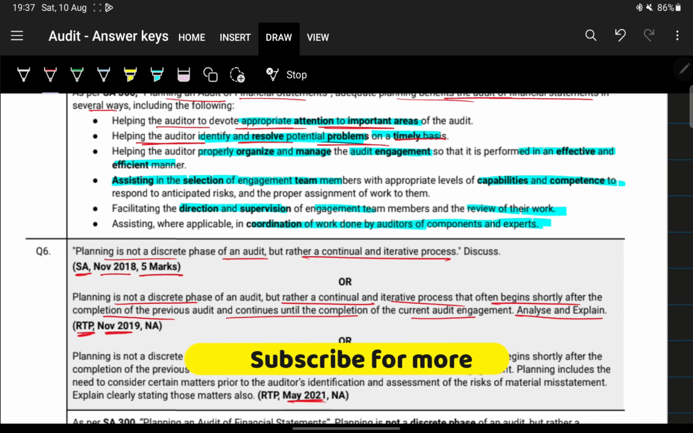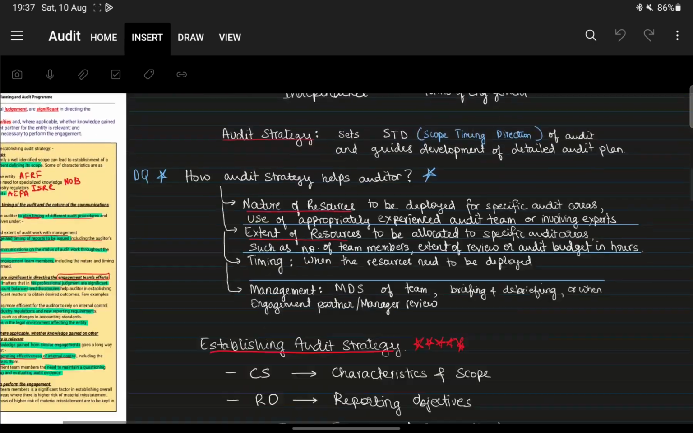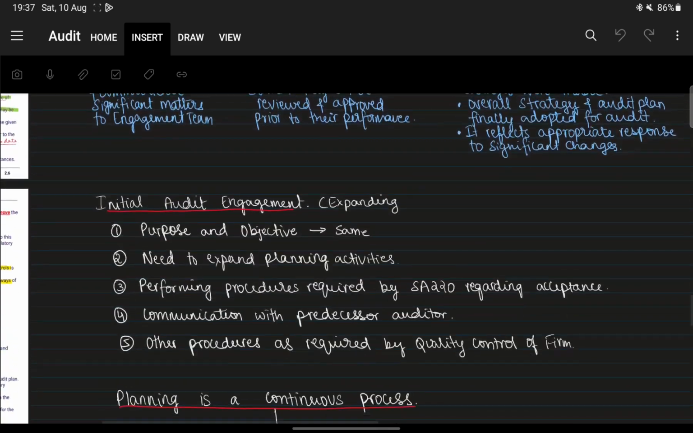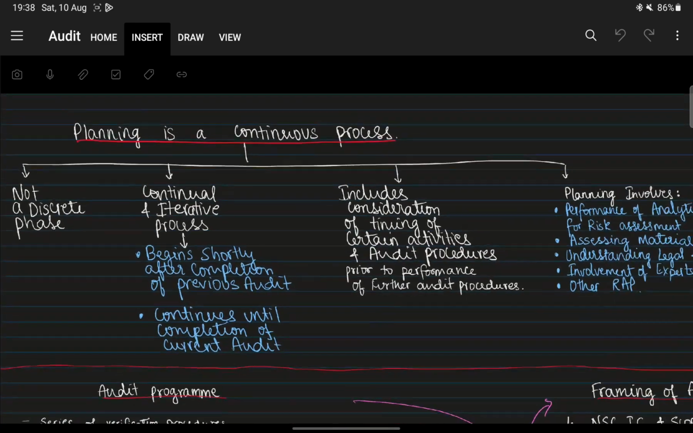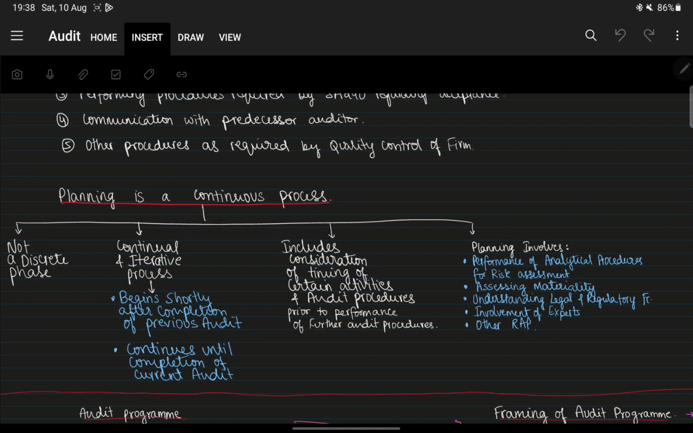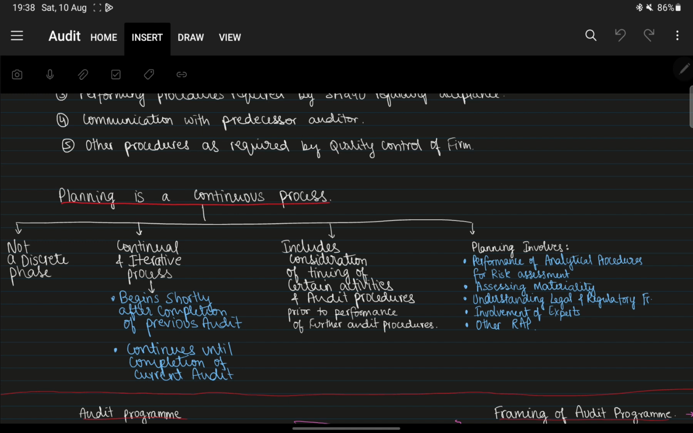Analyze and explain. Okay, we'll just go to my notes for a second. This was covered in that revision video. So these are the points that you have to remember. Which points? These points over here. So firstly, this is the same heading. They'll just give this heading and then they'll put explain, or they'll put comment, or whatever, right?